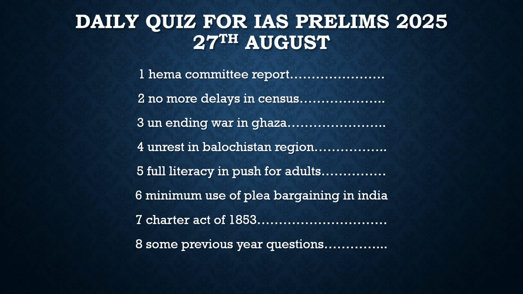The second type of questions which we discuss in this session are related to the static portion. I had promised you that every day we will discuss some static topic in this session, and we started from the Indian polity. Today we are going to discuss the Charter Act of 1853. The source we are taking for the Indian polity is the Lakshmikanth book, so we are going to take every topic in that book. So today the topic is the Charter Act of 1853.